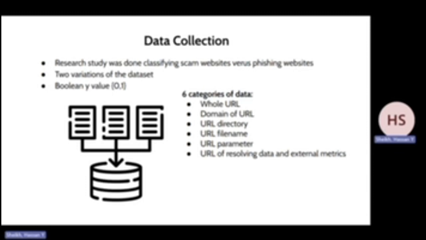And the last one is the URL of resolving data and external metrics. This identifies the features that cannot directly be seen in a website's URL. For example, the number of redirects the website goes through when clicked is a feature under this category. Taking in all 111 features, a Boolean value of 0 or 1 was given to identify if a website was scam or a legitimate site. For our data analysis, we used the larger dataset because it was more appropriate to the actual number of websites on the internet.